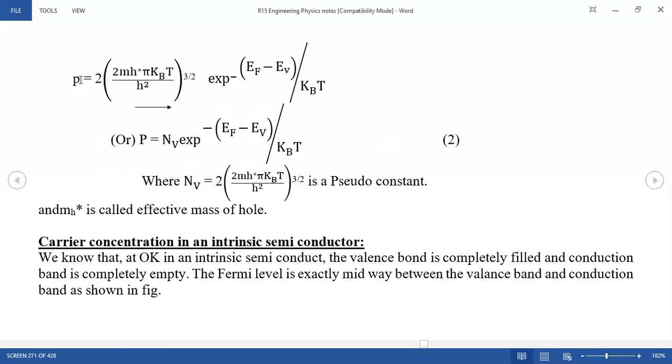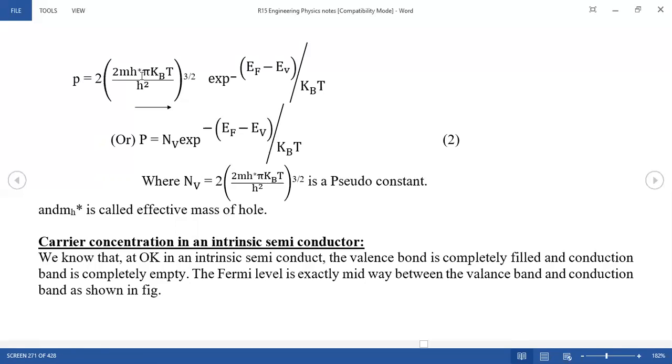Instead of N, now we use P. So the same formula, 2(2π mh* kB T / h²)^(3/2), where mh* is the effective mass of holes, whereas me* is the effective mass of electrons.